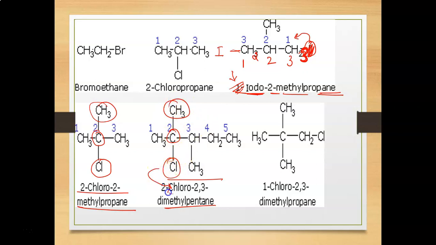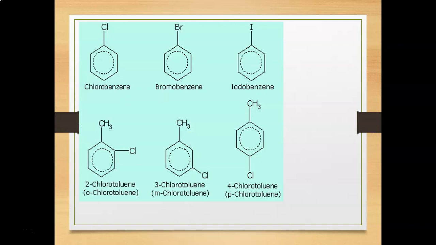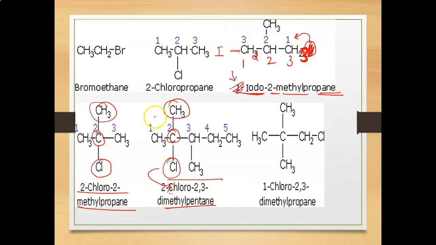Chlorine will be written first, 2-chloro, then at the second and third positions there are two methyl groups, this methyl group and this methyl group. So we will use 2,3-dimethyl. And then this is a carbon chain of 5 carbons, so we will use the word pentane.